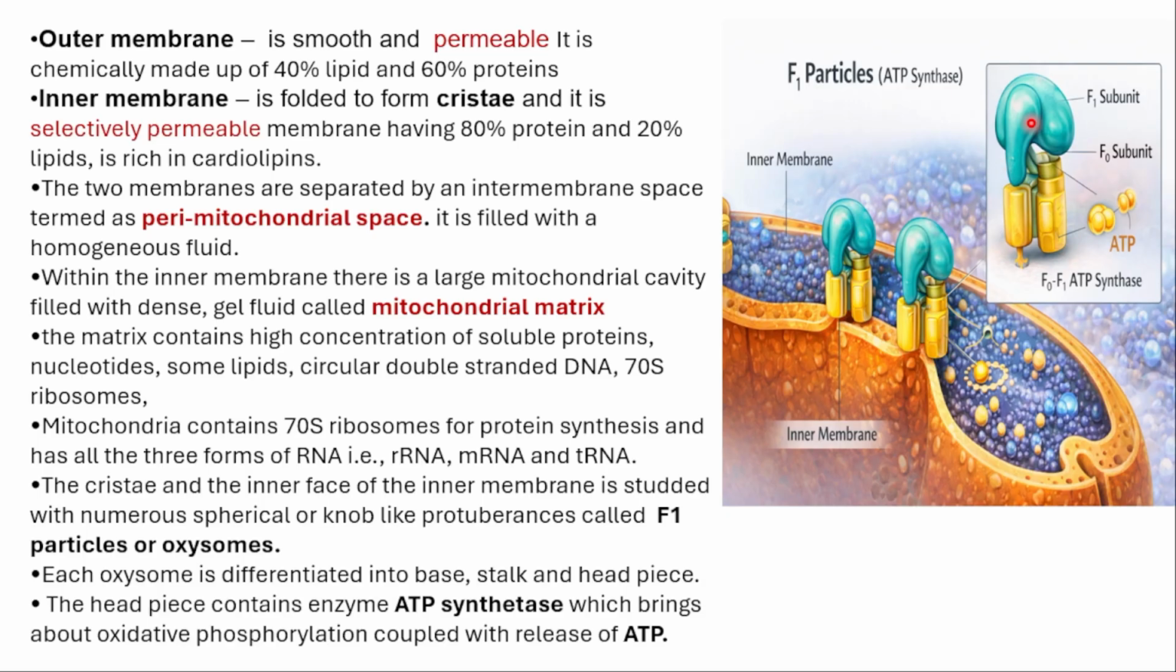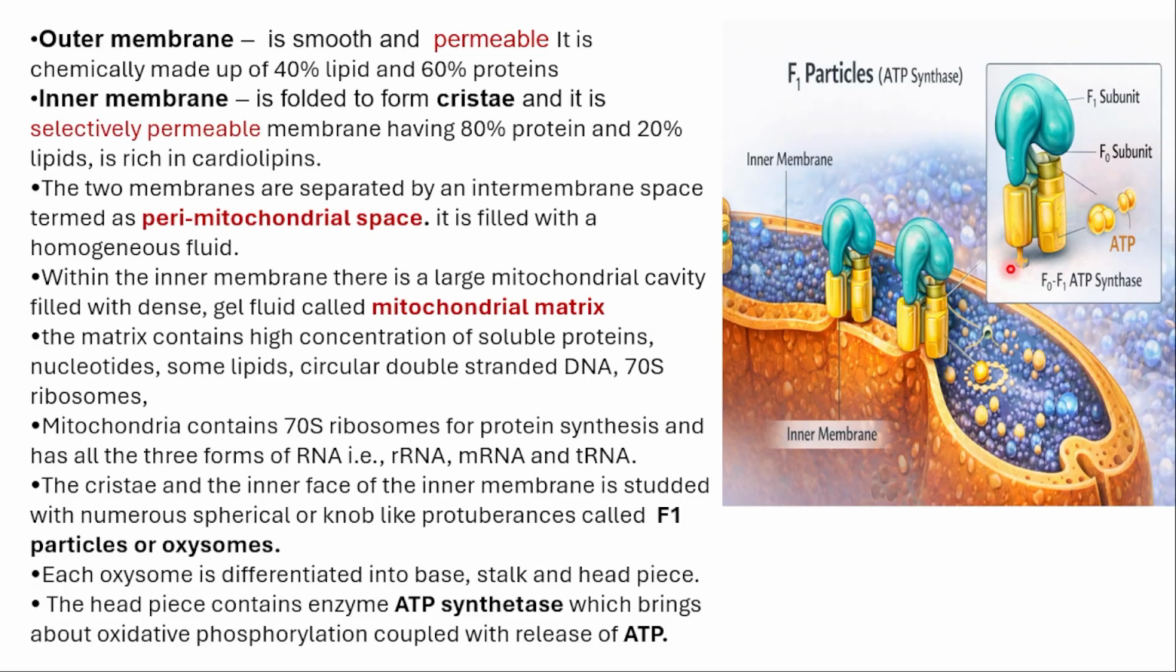Each oxysome is differentiated into base, stalk and then head piece. Base, stalk and then head piece. The head piece contains the enzyme ATP synthetase, which brings about oxidative phosphorylation. This is the ATP synthetase molecule, one of the very important units. This is the region where ATP is going to be formed.